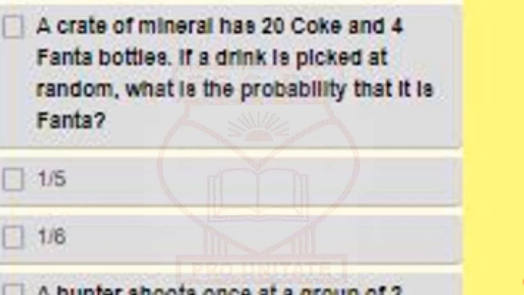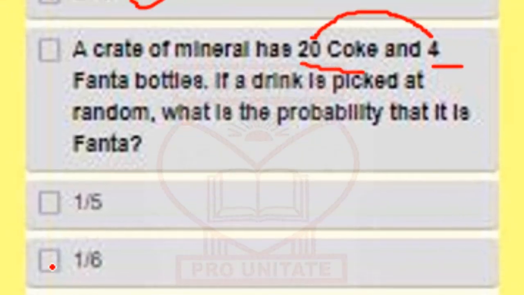There are just 4 Fanta bottles, so you go 4 over the total number of bottles that are there. You have 20 Coke and 4 Fanta bottles, so the total is going to be 20 plus 4, which is 24. If you divide this by 4 and you divide this by 4, you're going to get 1 over 6. And that's this.